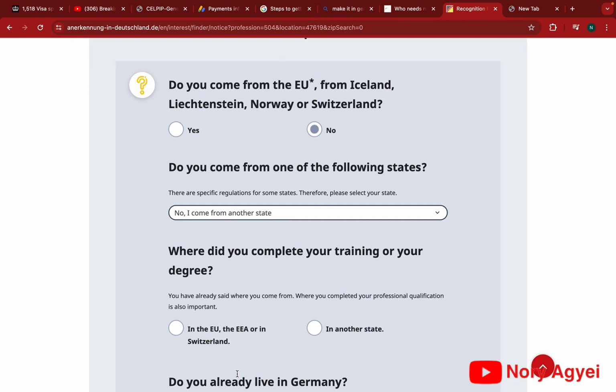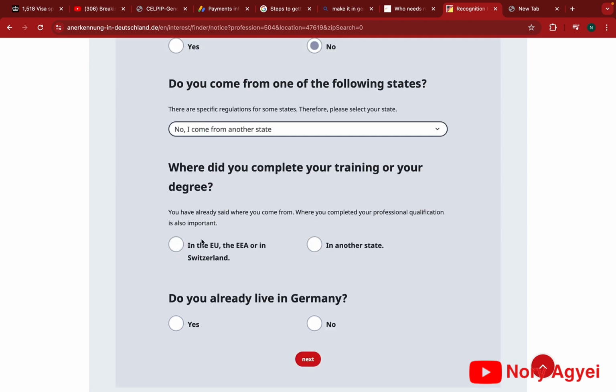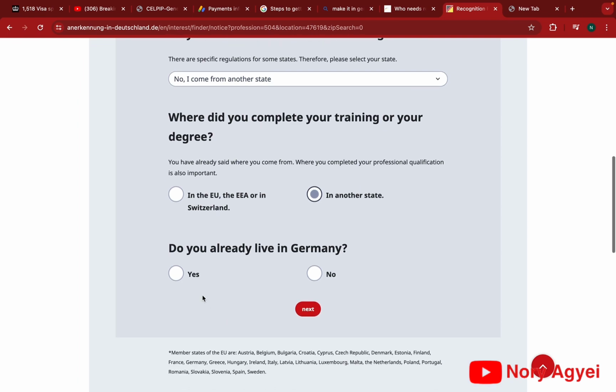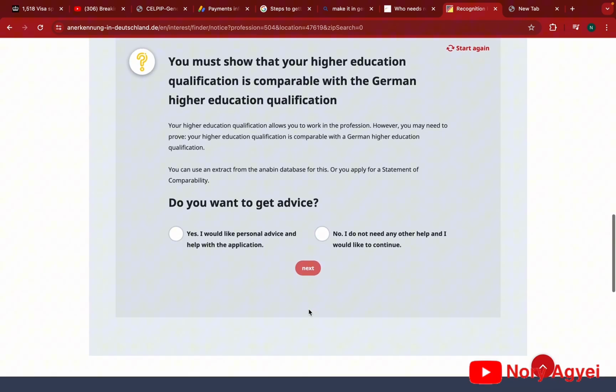And then it's asking, where did you complete your training or your degree? If you had your training in an EU state or in Switzerland, you pick that, or in another state. So we pick another state. And it's asking, do you already live in Germany? If you already live in Germany, you pick yes. But if you are not in Germany, you pick no. So we pick no and then go to next.